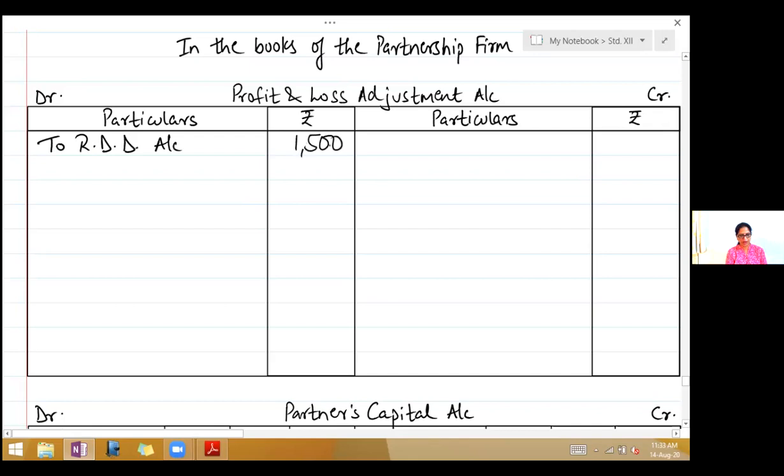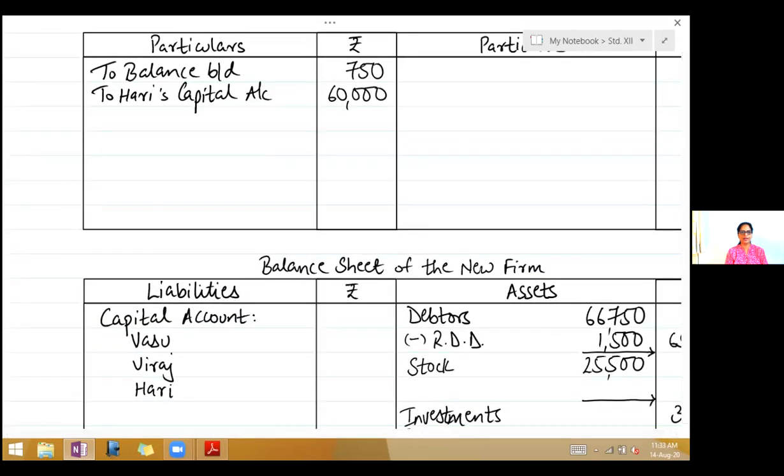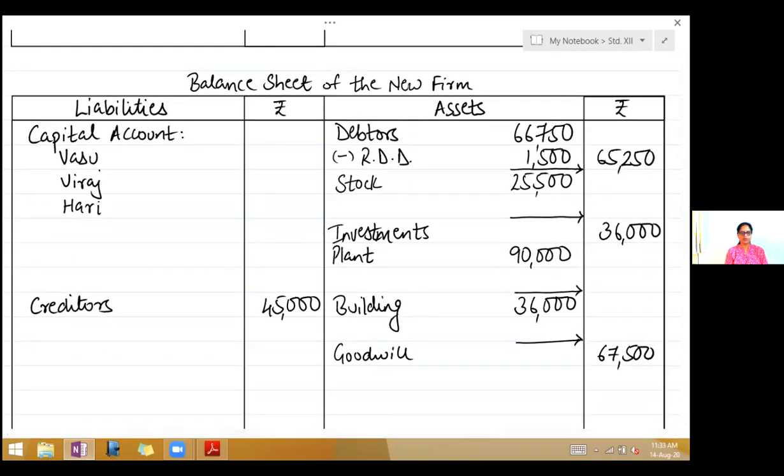Closing stock is valued at 22,500. Come to the asset side. Stock. Now they said it is valued at 22,500 in the outer column. Then find the difference, increase or decrease. It has been decreased by 3,000. So write less decrease 3,000.